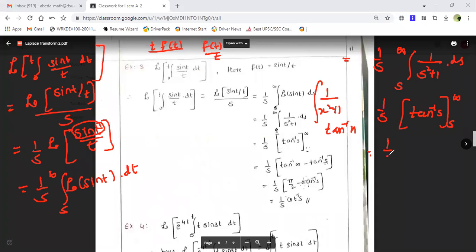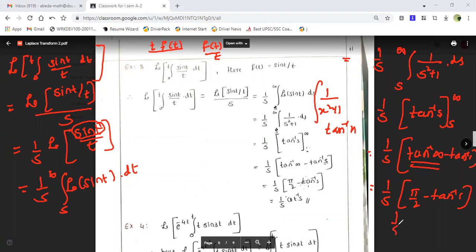So this is 1 by s times tan inverse infinity minus tan inverse s. Tan inverse infinity is pi by 2. So this is 1 by s times pi by 2 minus tan inverse s. Pi by 2 minus tan inverse s is cot inverse s. So simply you can write this as 1 by s cot inverse of s.